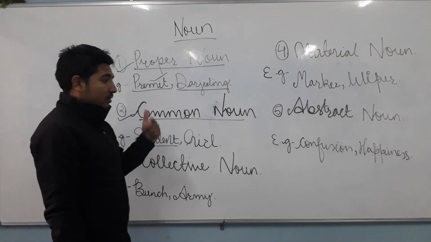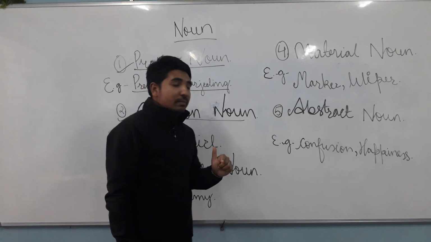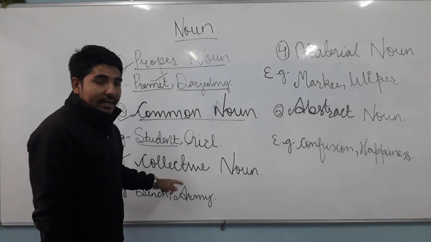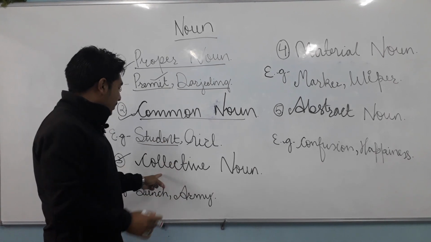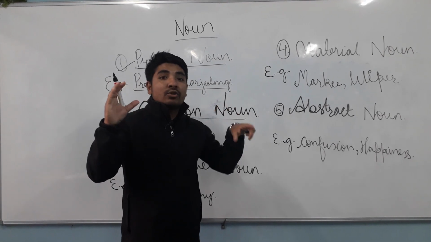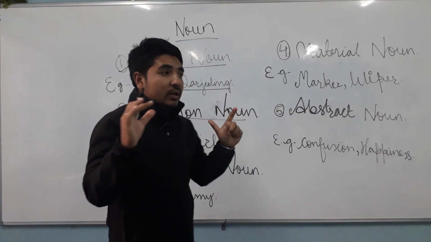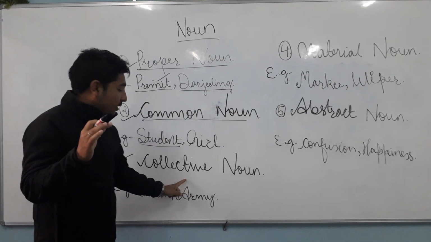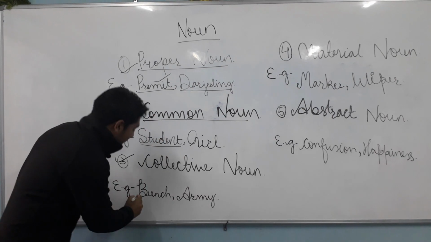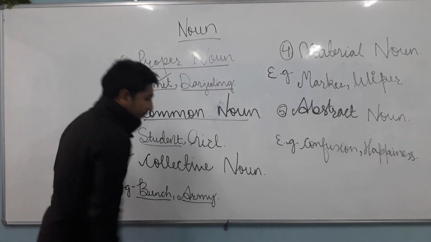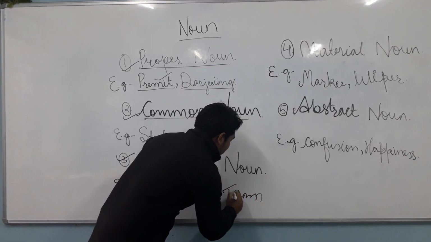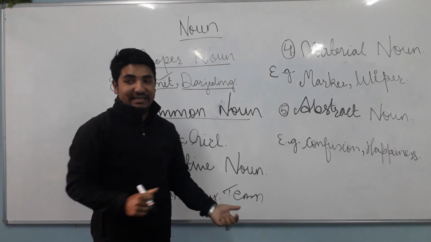Now, collective noun. Students have problems in understanding common and collective noun and differentiating these two. Now, what is collective noun? Collective noun is also a group. So, collective noun talks about a group only, but a particular group. For example, I have here bunch and army. And also we can write team. Sorry for the rough handwriting.